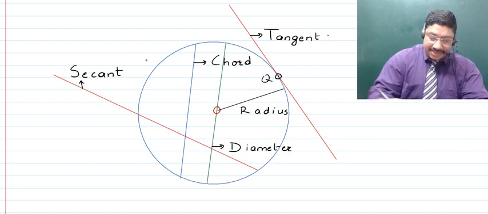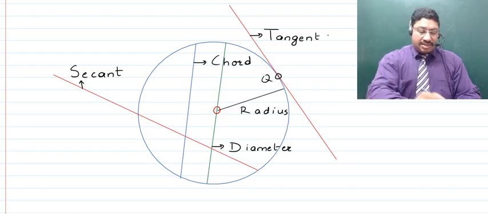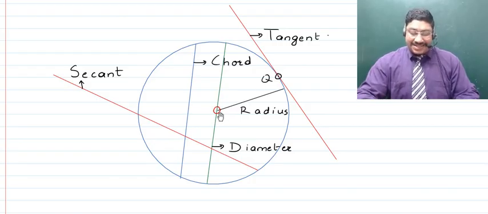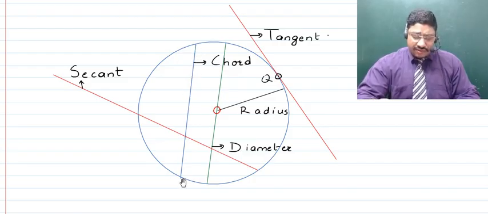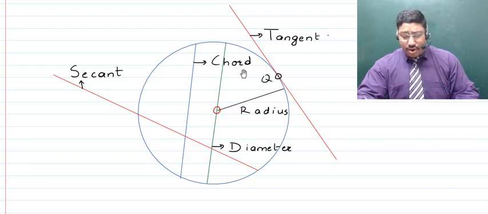Did everybody understand this? Okay, so we talked about all of these straight lines. The first was the radius. Radius is the distance between the center of the circle and any point on the circumference of the circle. After that, we talked about another straight line which was the join of any 2 points on the circumference of the circle, and that is a chord of the circle. Next, we talked about another chord, that means the join of 2 points on the circumference of the circle, but there is another special point on the straight line which is the center of the circle, and if such is the case, such a chord is known as the diameter.